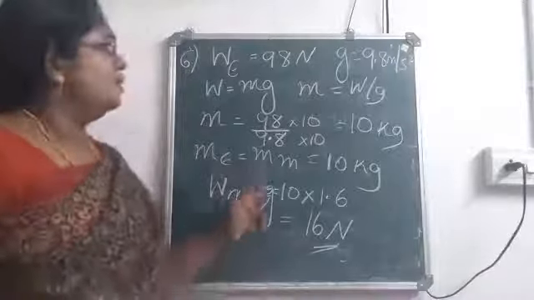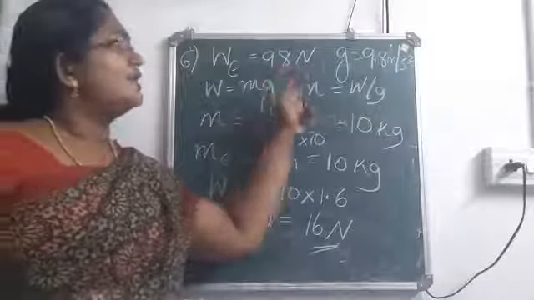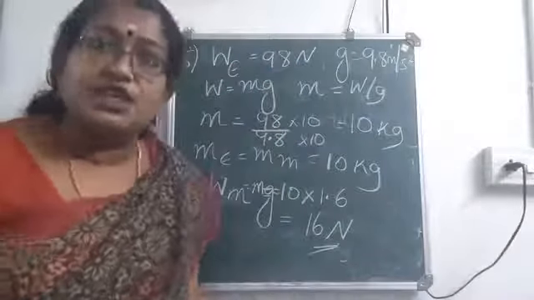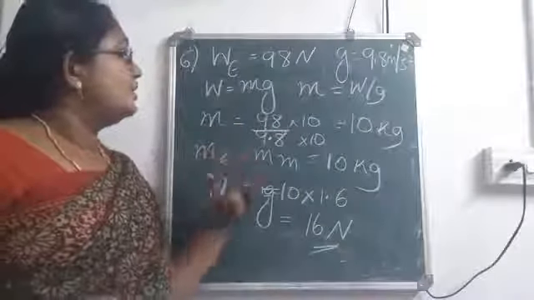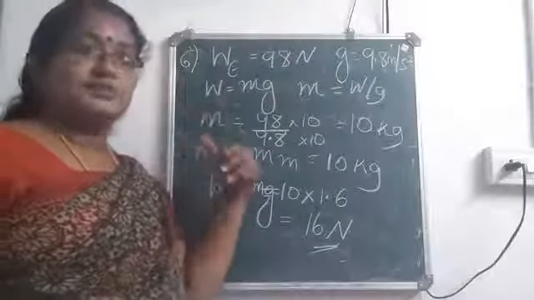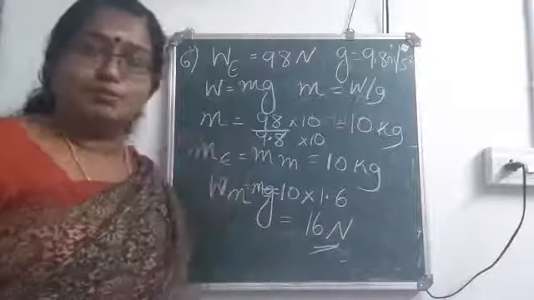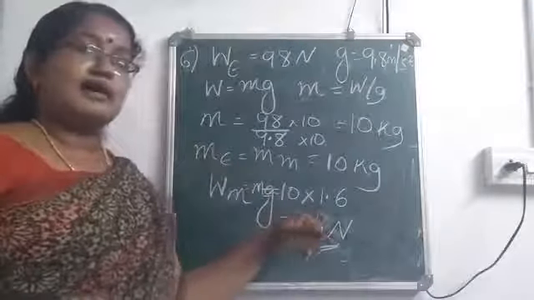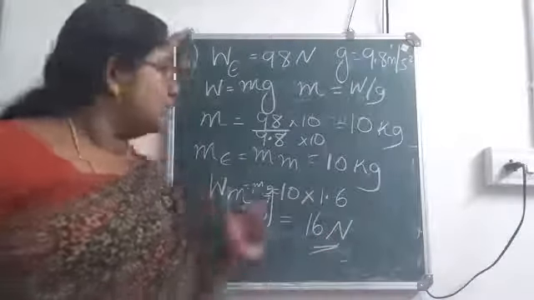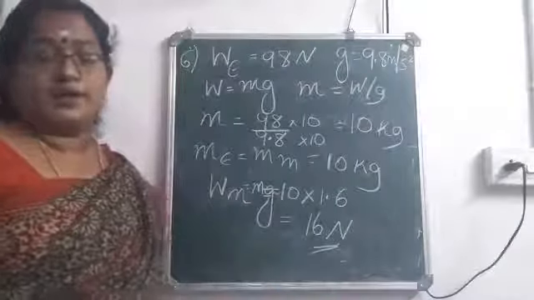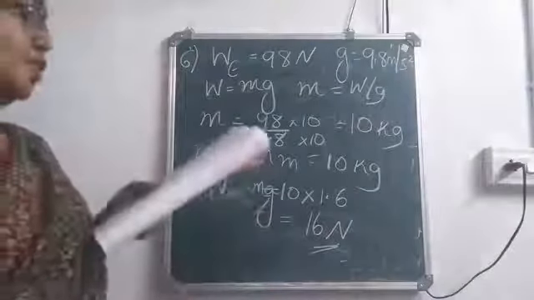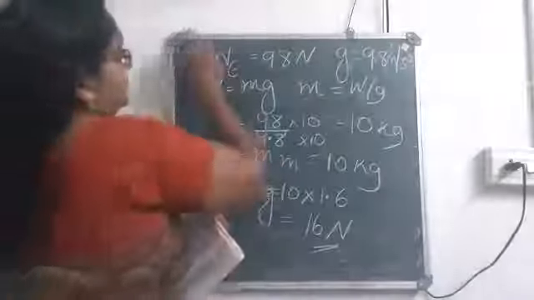So first, with weight on earth and value of g, we will be calculating the mass. Mass will be same on earth as well as on moon. Then using that mass and value of g on moon, you will be getting the weight on moon. Now we will move to question number 7.